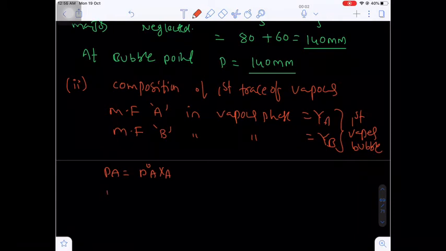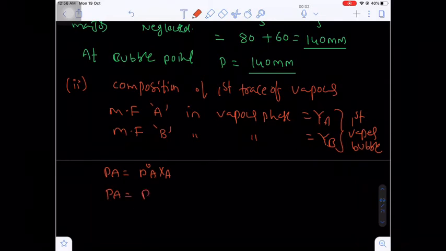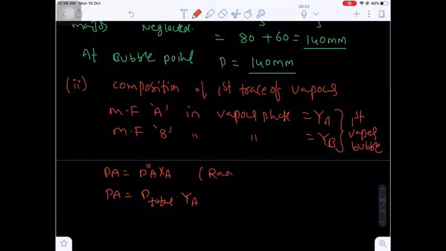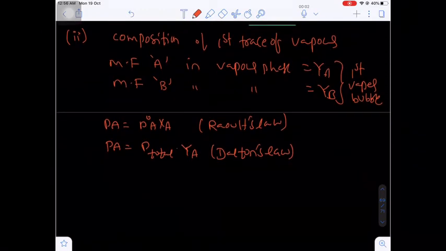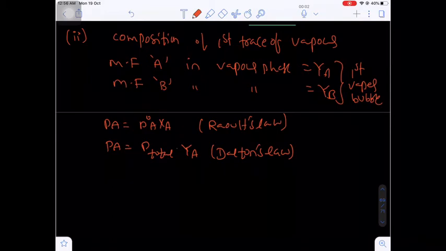But from Dalton's law, partial pressure will be equal to total pressure multiplied by mole fraction, but the mole fraction in the vapor phase. This is Raoult's law and this will be the Dalton's law. Are you getting my point? Similarly, this is the liquid A.